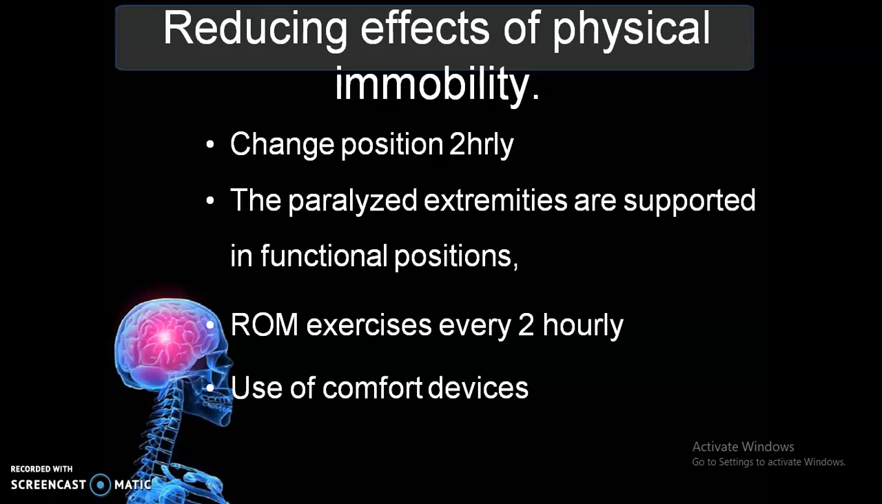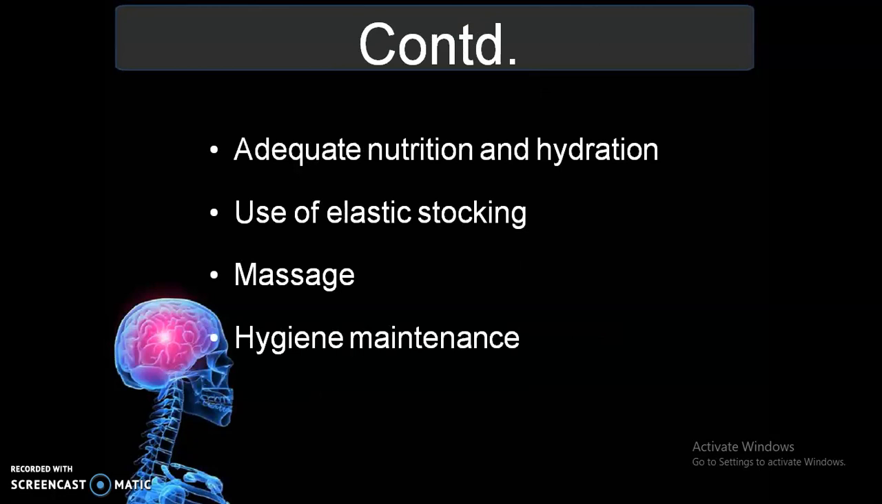Then you have to provide the ROM exercises every second hourly in order to improve the functioning, and you have to use the comfort devices according to the patient condition. Then we have to maintain the adequate nutrition and hydration, and we have to use the elastic stockings. Means once we are using the elastic stocking, what's the benefit? We can reduce the DVT formation. That means the deep vein thrombosis.